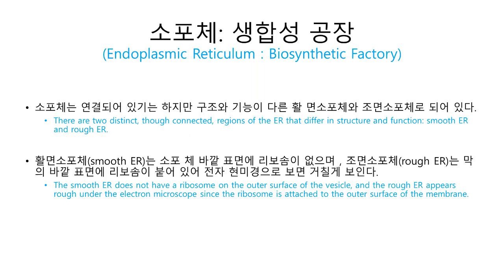So, in summary, there are two distinct, though connected, regions of the ER that differ in structure and function: smooth ER and rough ER. Smooth ER is so named because its outer surface lacks ribosomes. Rough ER is studded with ribosomes on the outer surface of the membrane, and thus appears rough through the electron microscope.